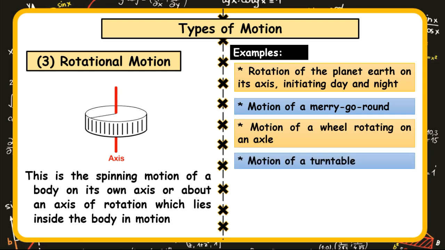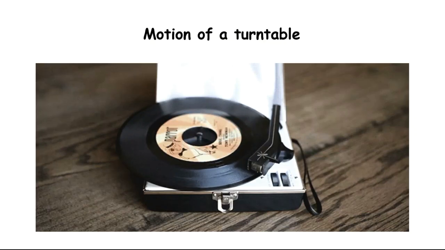The next is the motion of a turntable, and this is the turntable that DJs use. If you look at this disc, every part of it is moving. It is rotating because the center of rotation lies inside the body.